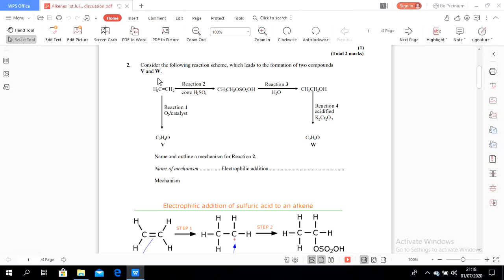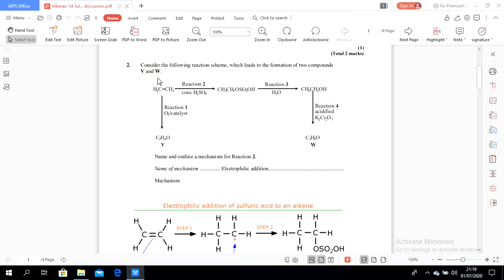Reaction 1 is straightforward. To form W, it requires 3 steps of reaction. So a reaction can be direct or indirect in order to form the same product. Now, let's see the question.